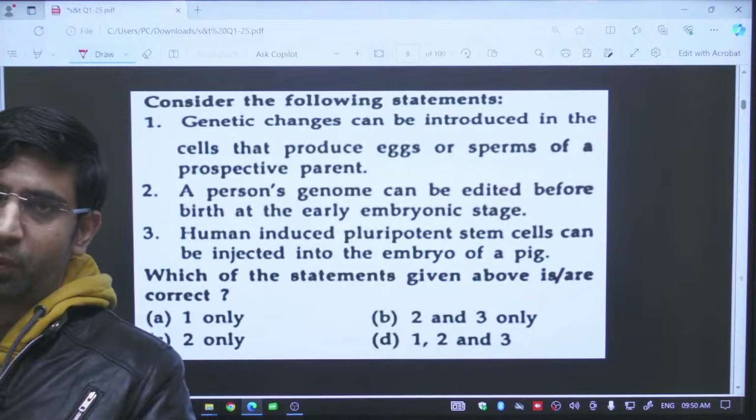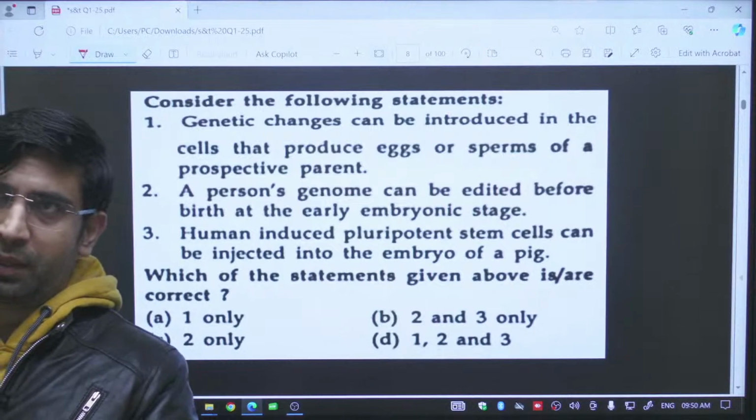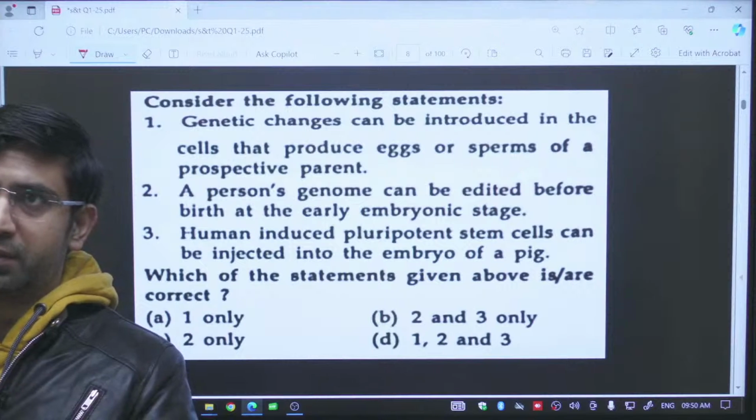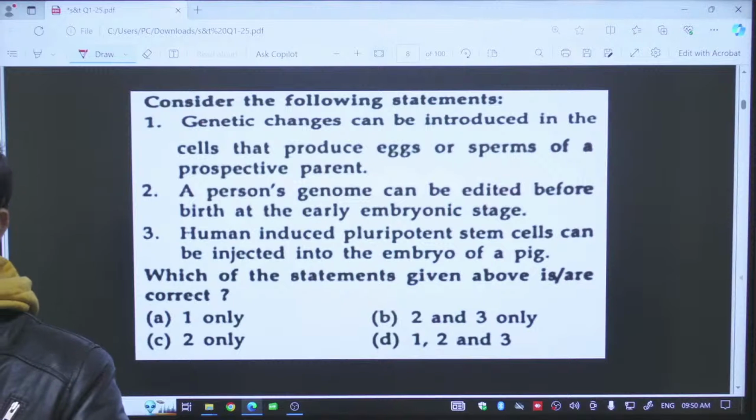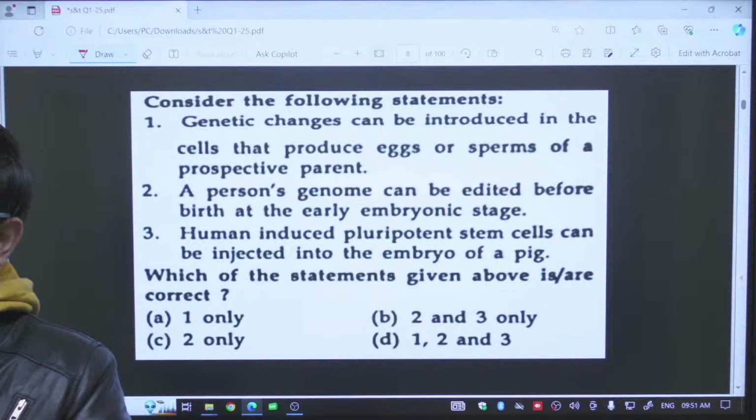One cell can form any type of body cell. This is the meaning of pluripotency. It means by using a single cell I can make any body cell. Please focus on the words any body cell. I can make heart cells, kidney, lungs, with a single cell. This potency is known as pluripotency.